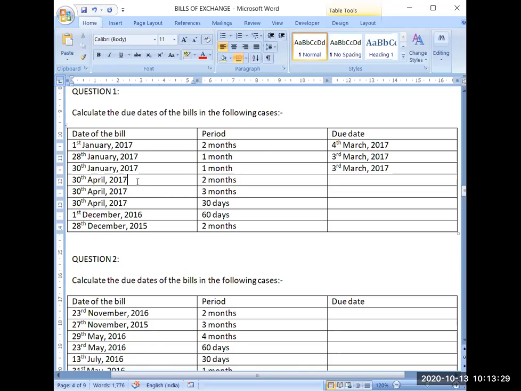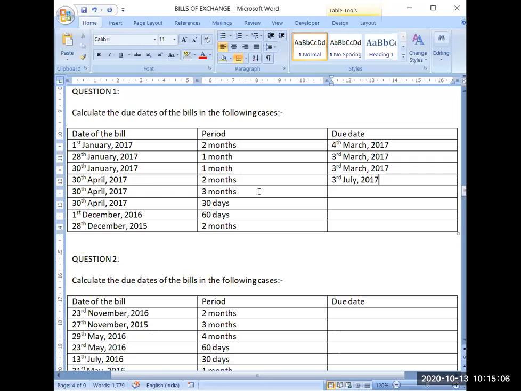Now next question is 30th April 2017. Now I will expect that you should reply with the due date of it. What should be the due date for this bill? So, from 30th April, 1 month will be 30th May. Then 2nd month will be 30th June. So on 30th June, 2 months time is completed. Then 1st July, 2nd July and 3rd July. So 3rd July 2017 will be the due date.